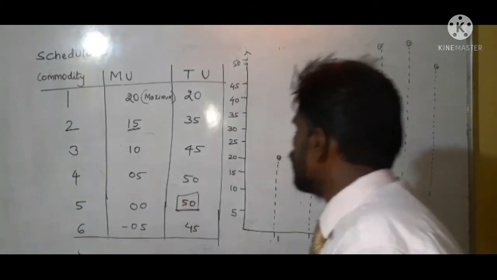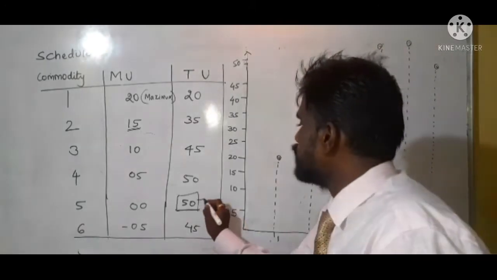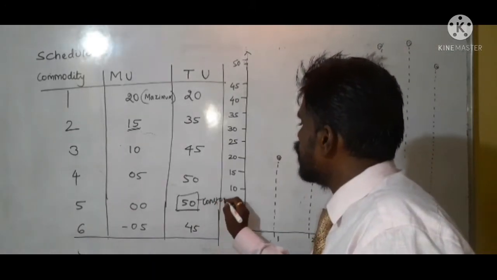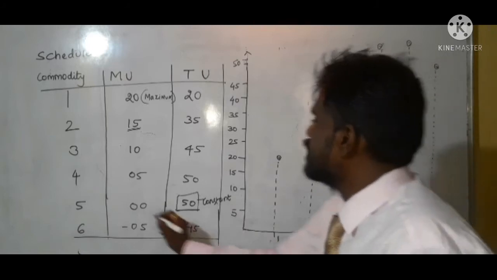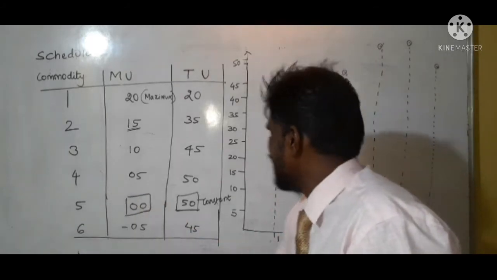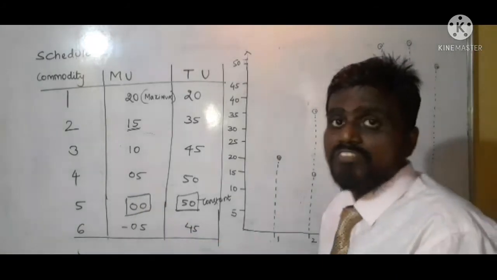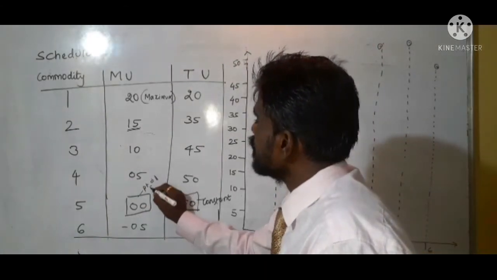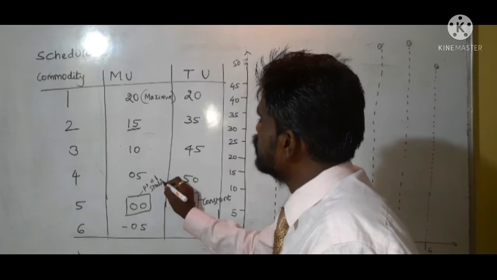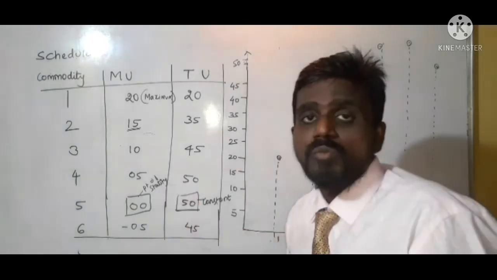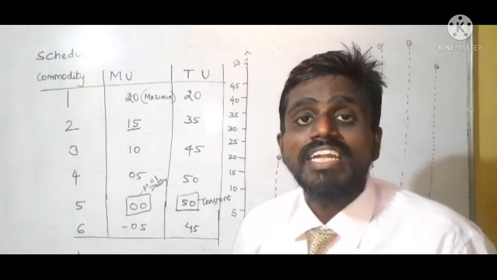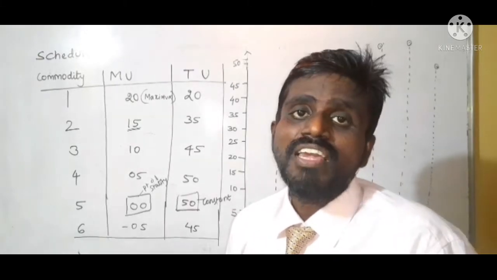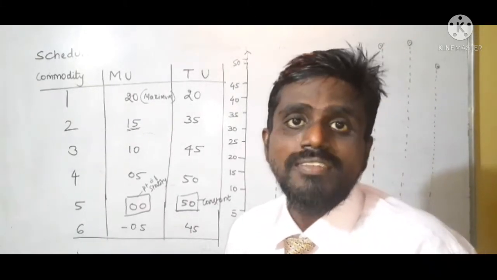This is the point of staticity. Staticity means that after that, the consumer will experience negative satisfaction by having an additional unit of consumption.